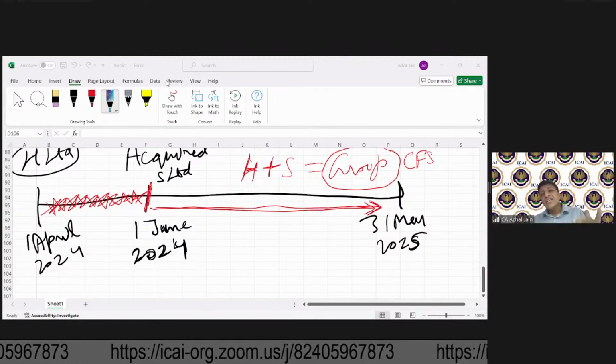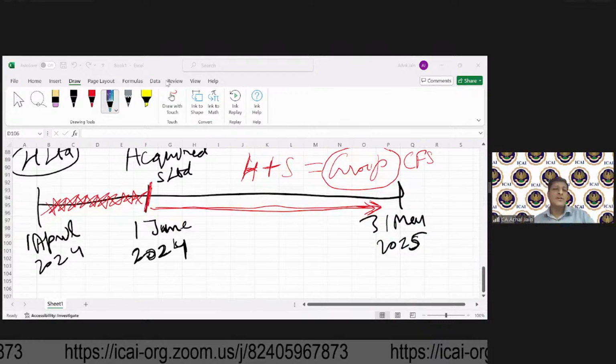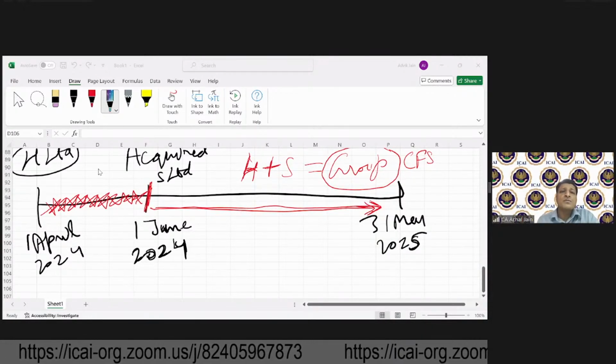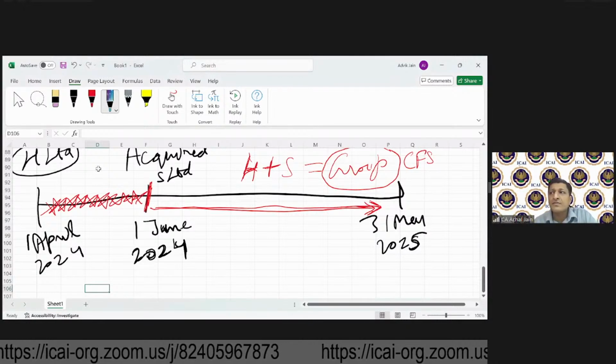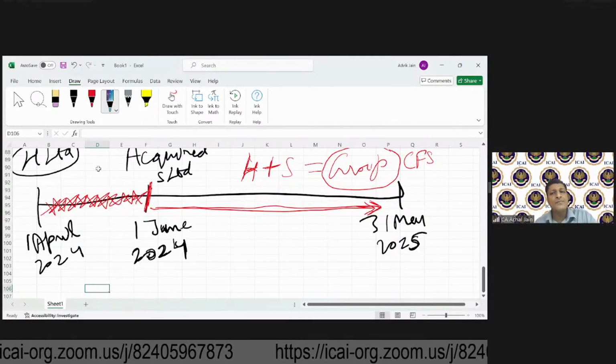The only additional thing which gets added is what? Preparation of consolidated financial statements. Whose responsibility will that be? That will be the responsibility of H, not S. Who will be required to prepare CFS? H. Okay, clear?